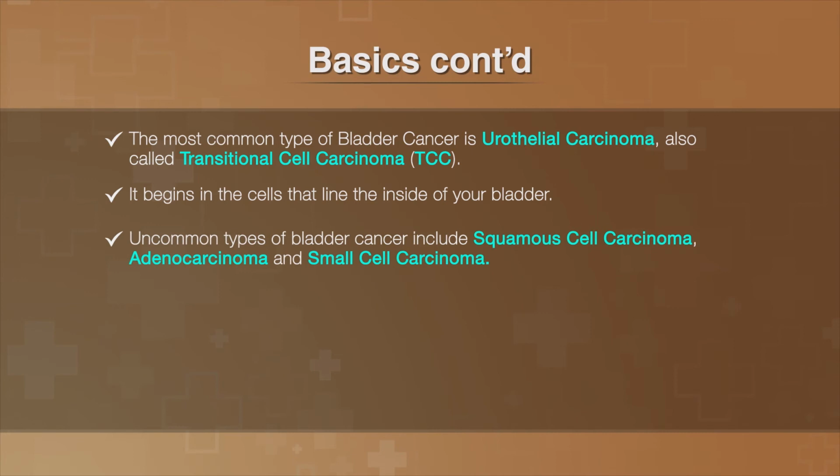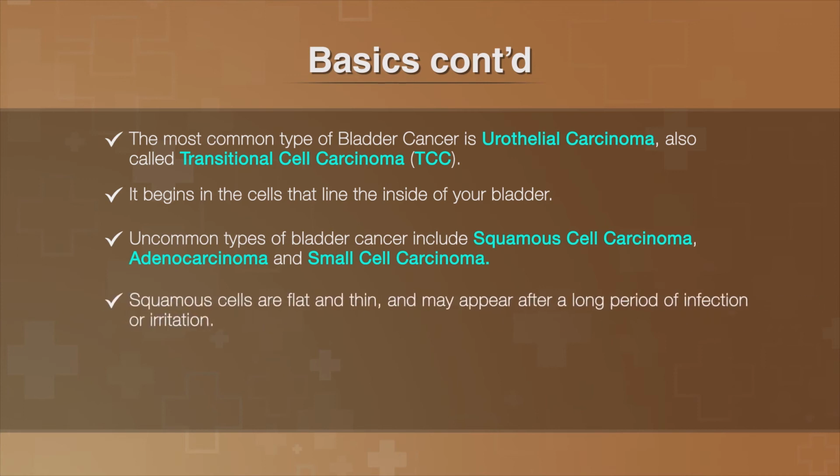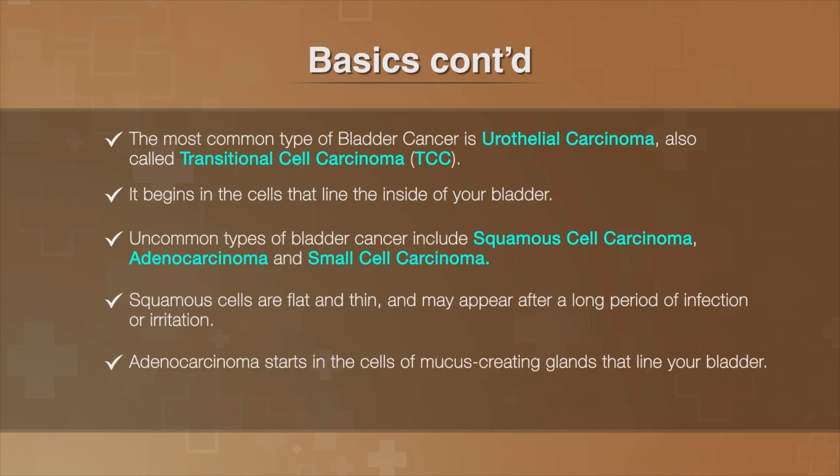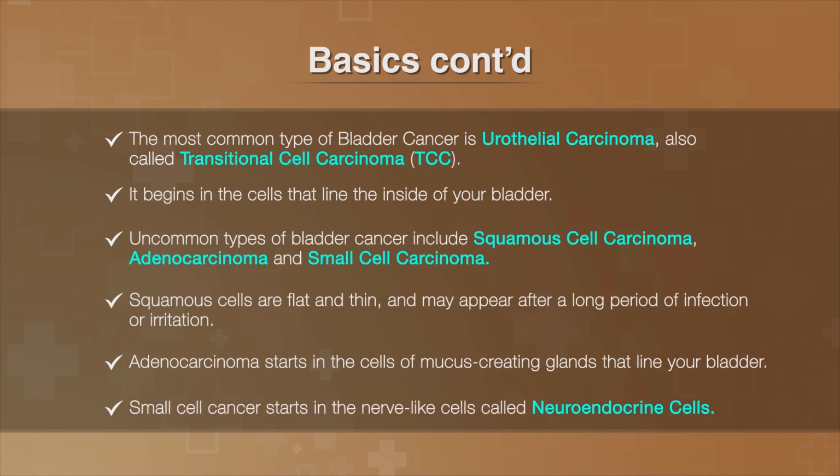Uncommon types of bladder cancer include squamous cell carcinoma, adenocarcinoma, and small cell carcinoma. Squamous cells are flat and thin and may appear after a long period of infection or irritation. Adenocarcinoma starts in the cells of mucus-creating glands that line your bladder. Small cell cancer starts in the nerve-like cells called neuroendocrine cells.